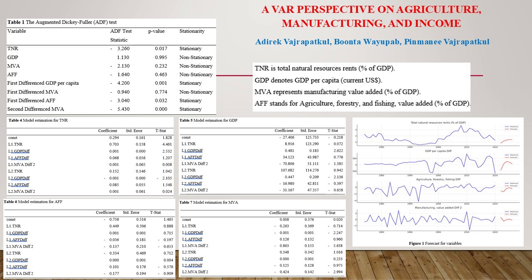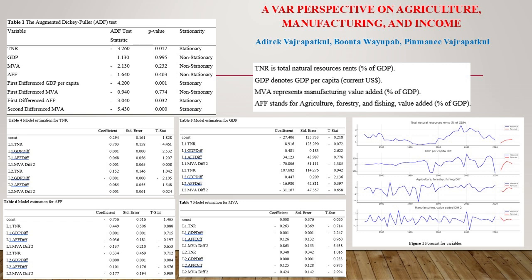Intersectoral dynamics. The VAR model and impulse response analysis highlight the interdependencies among agriculture, manufacturing, and natural resources. Positive shocks to TNR and GDP have significant and lasting impacts across sectors. For example, an increase in TNR positively affects GDP, AFF, and MVA in the short term, indicating that natural resource rents contribute to economic growth. However, the effects on manufacturing are short-lived, suggesting the need for a balanced approach to policy making that considers these sectoral interdependencies.